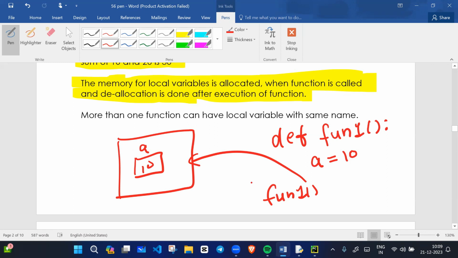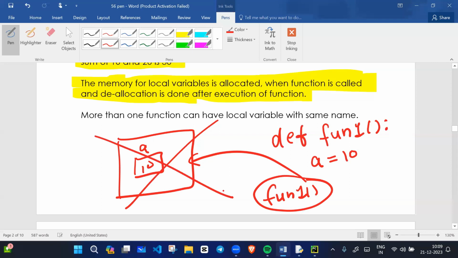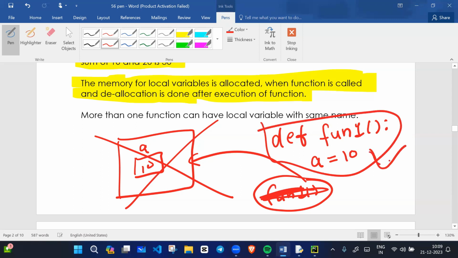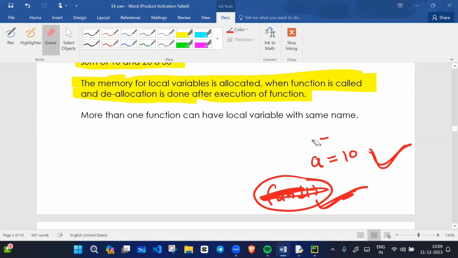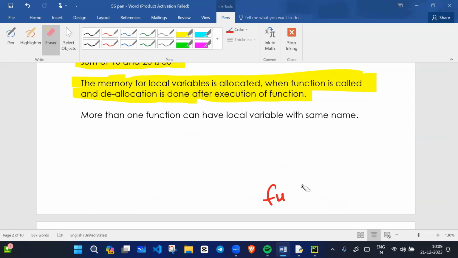Once the execution of this call is completed, this memory is destroyed. If you do not write any calling statement, this function will never get memory. It will get memory only when you call the function. I hope you are getting it. So a local variable is destroyed when the function call is completed, and it is created in memory when you call the function.